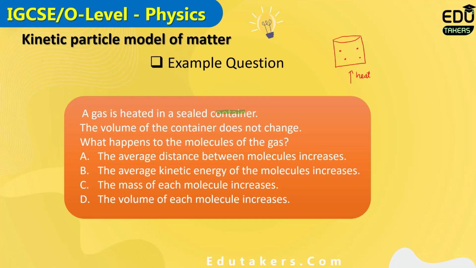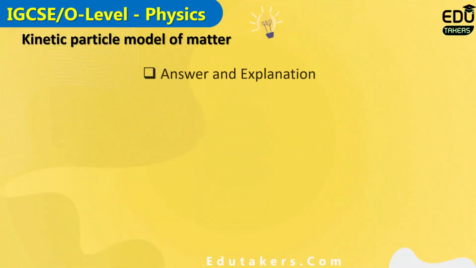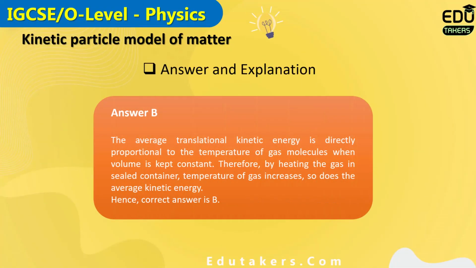Of course, these molecules move very quickly. They move very fast. So when they move very fast, according to the formula of kinetic energy, which is 1/2 mv squared, by heating the gas, the speed of the particles increases. Accordingly, the kinetic energy of the particles also increases. So I can simply say that when the gas is heated in the sealed container, the average kinetic energy of the molecules increases. Let's see the answer and the explanation. Answer is B.